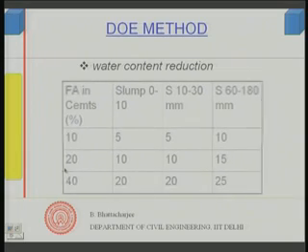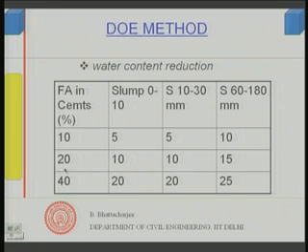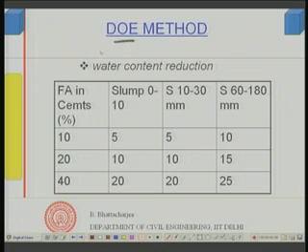Now, here is an example of water content reduction due to fly ashes. This comes from the Department of Environment, British practice, the mix design method, which gives a mix design procedure involving fly ash also.